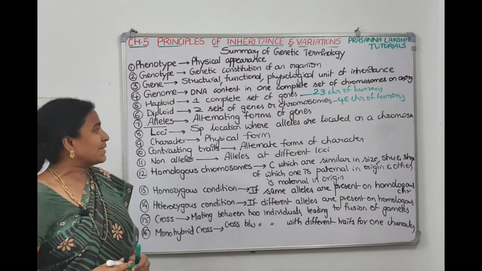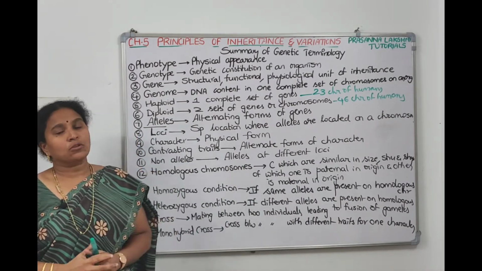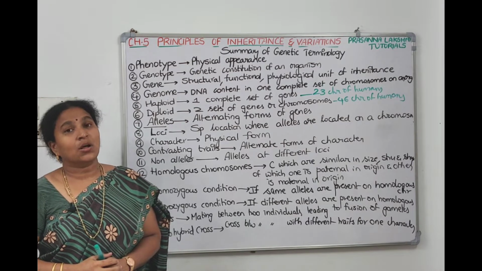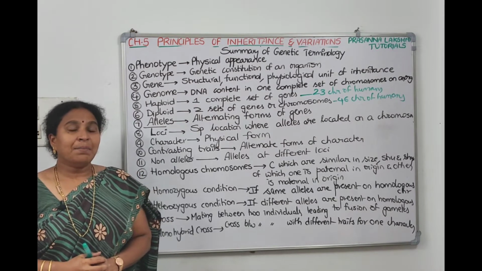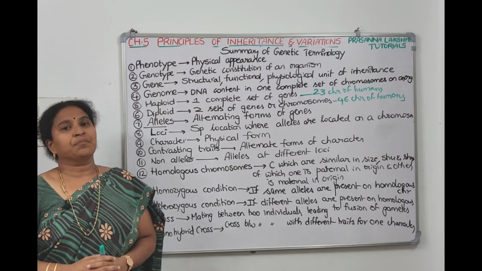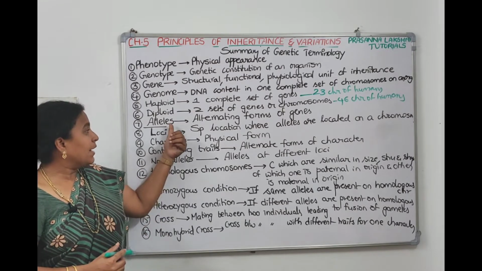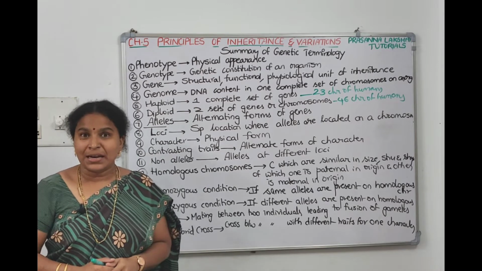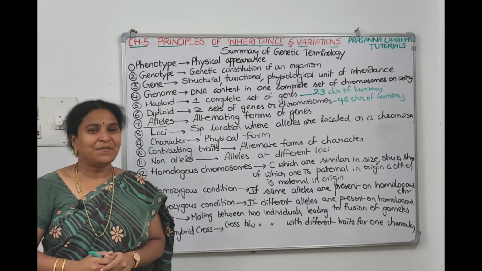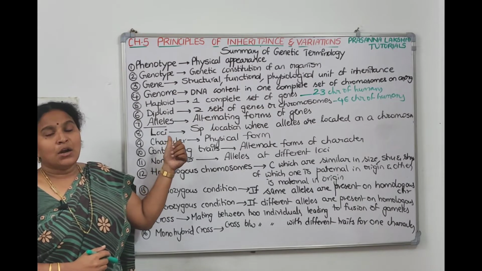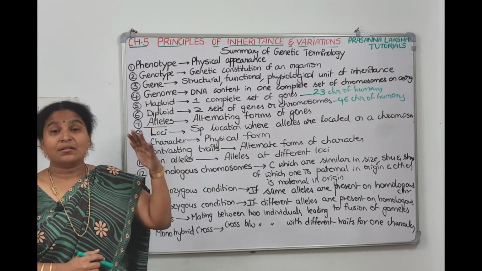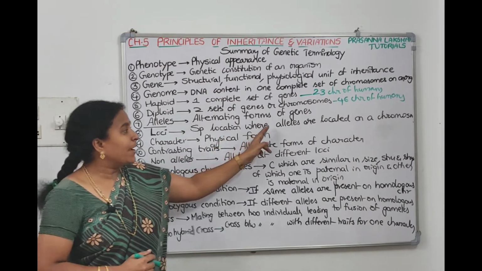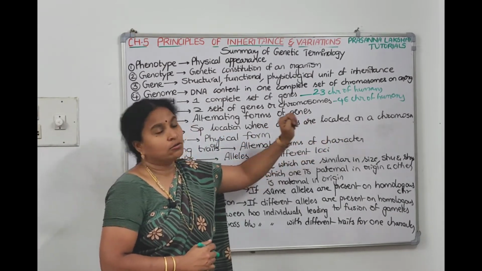Then alleles. A gene codes for a protein. Now the alternate forms of genes are called alleles. For example, if we take height, the alleles will be capital T and small t. In that, capital T is a dominant allele, small t is a recessive allele. Okay. Now loci. Loci is the place where the genes are located on the chromosome. It is a special location where the alleles are located on the chromosome.